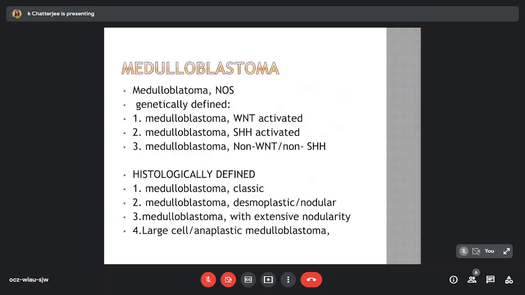The medulloblastomas are categorized into the NOS, and the genetically defined, where it is WNT-activated, SHH-activated, or non-WNT/non-SHH. Histologically defined types may be classic, desmoplastic nodular, with extensive nodularity, and large cell or anaplastic types.